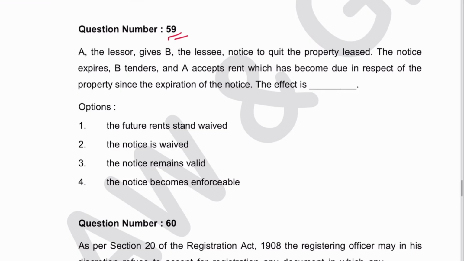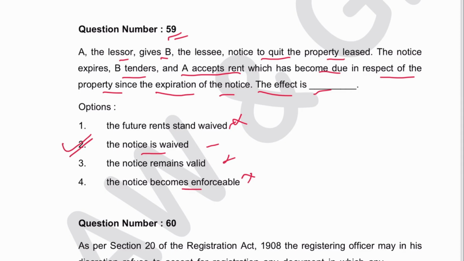Next 59. A, the lessor, gives B, the lessee, notice to quit the property leased. The notice expires, B tenders and A accepts rent which has become due in respect of the property since the expiration of the notice. The effect is waiver हो गया, notice waived हो गया. Future rent stand waived, no. Notice is waived. Notice remain valid, no. Become unenforceable, no. 2 is the answer. भाई नोटिस दिया खाली कर दो, फिर बी उसको पैसे देता है कि भाई नहीं मैं रह रहा हूँ, मैं रेंट दे रहा हूँ, ए उसको एक्सेप्ट कर रहा है, that is waiver of notice. You can see section 113 and illustration A for this.